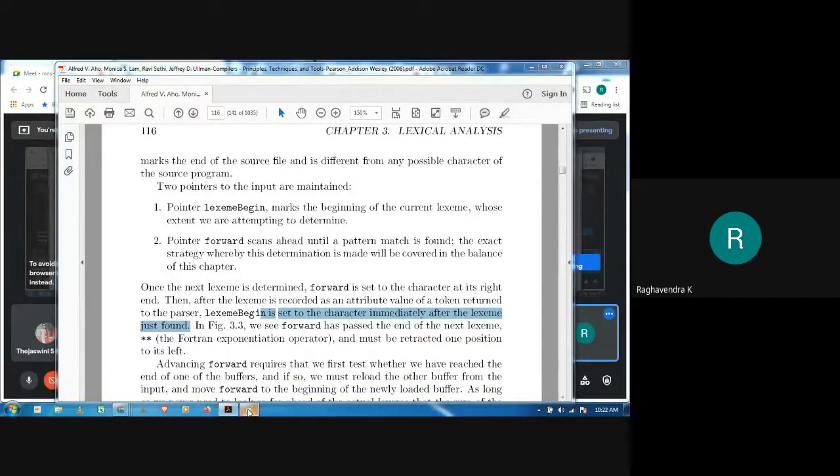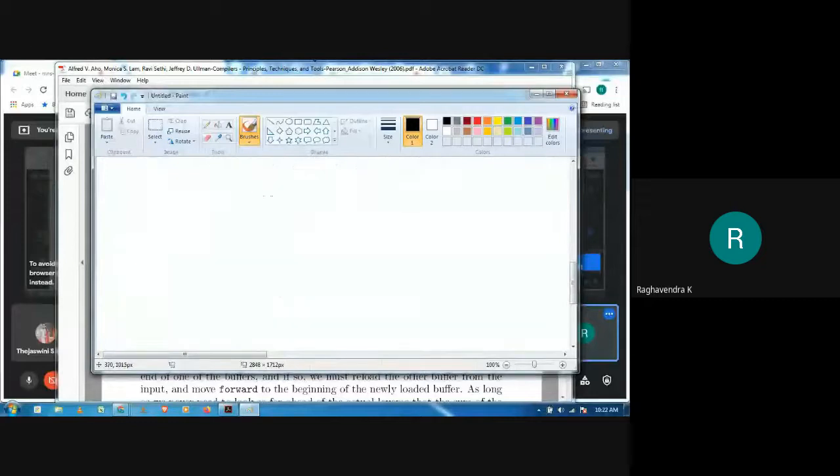Now I'll just show you that with an example. Assume that we have int ABCD followed by a semicolon, something like this. Our lexer knows that it has to return tokens. It has to return keyword for the first one, and for the second one it has to return identifier.